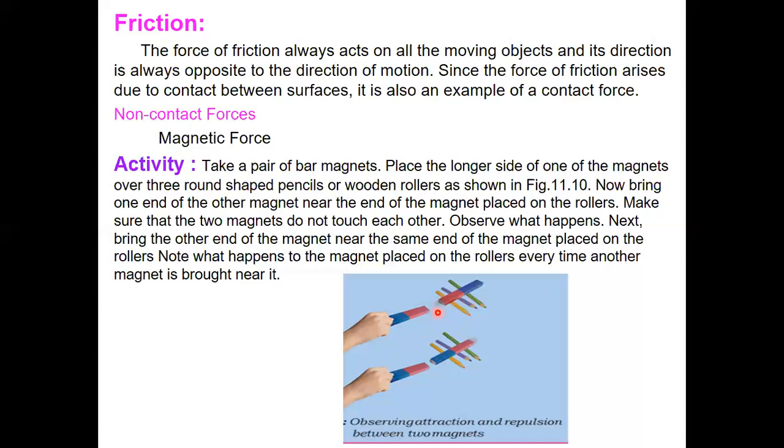Now observe what happens. Next, bring the other end of the magnet near the same end of the magnet placed on the rollers. Now note what happens to the magnet placed on the rollers every time another magnet is brought near it.